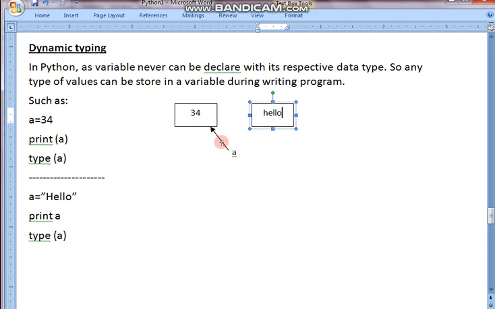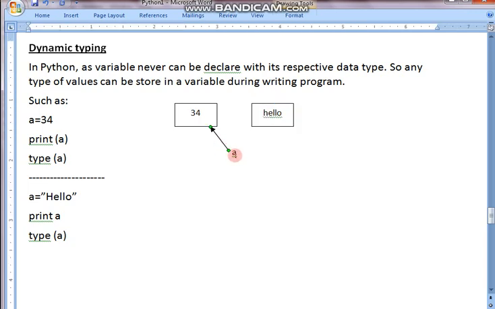Now this arrow which was pointing from a to 34 will simply move like this. Now 34 is no longer the value of a. 34 is there in memory, it didn't get removed, but a now is pointing to whom? Pointing to hello. Understood, hope, the concept of dynamic typing?